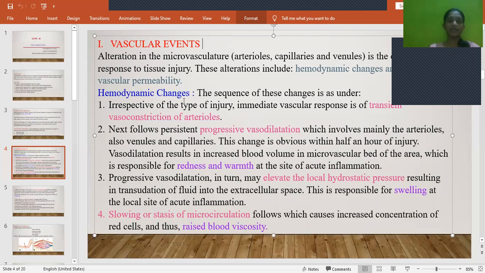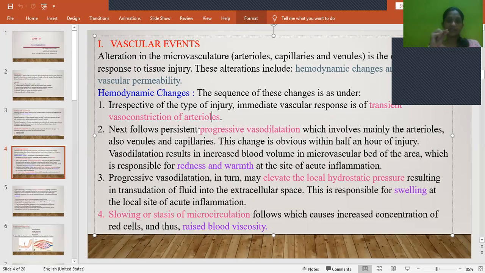First, immediately when there is any attack or injury caused by any injurious agent, there will be transient vasoconstriction. The immediate response is transient vasoconstriction of arterioles. That means there will be constriction of the blood vessels, so the lumen of the blood vessel will be narrowed. It's a transient process, that means it lasts less than a few seconds.